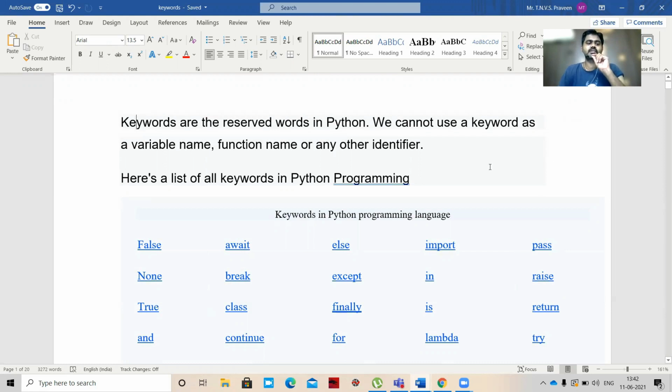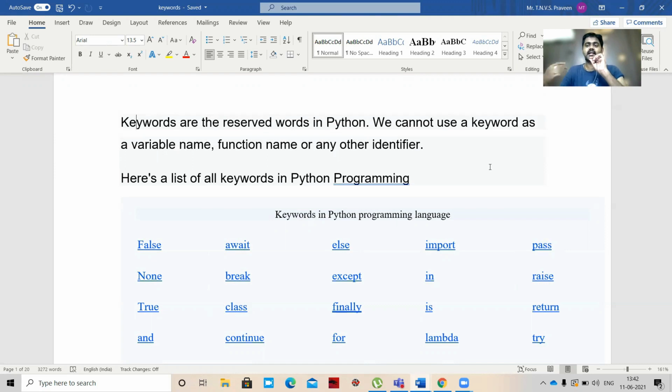So first, what are keywords? Keywords are the reserved words in Python. We cannot use a keyword as a variable name, function name, or any identifier. For example, let us take if. So if is a keyword, or else, or True, in, pass, import. These are all keywords. We can't use these keywords as a variable name, function name, or any other identifier.